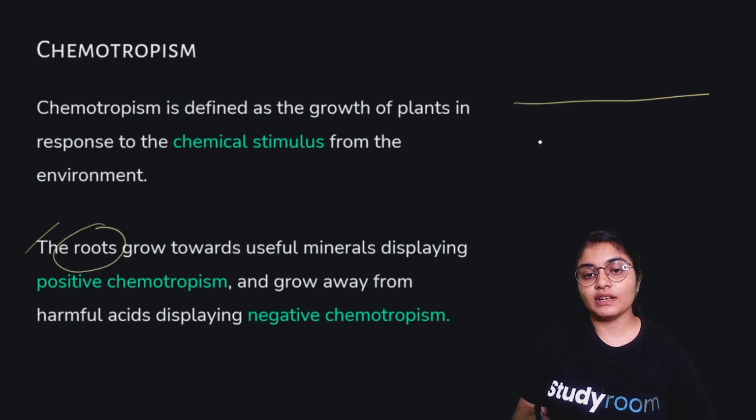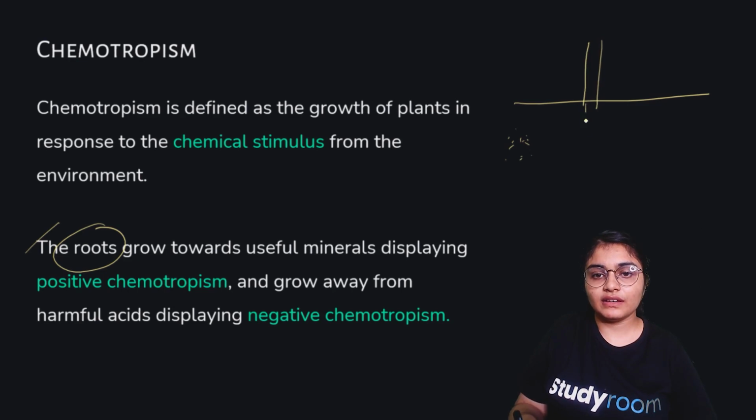Suppose this is the soil layer and here there are useful minerals, and here there is a plant. So here there is a plant and this is the root. What will happen is that gradually the root will start moving and bending towards this mineral-rich soil, and will thus try to acquire the minerals present in the surrounding soil and utilize them in the plant. So this bending movement towards the minerals of the soil is known as positive chemotropism.